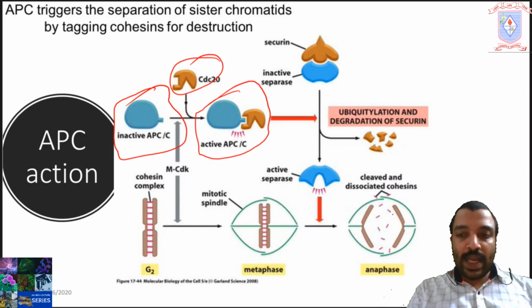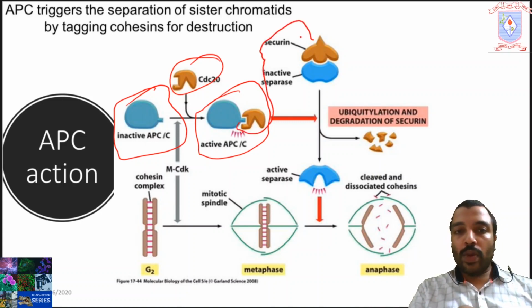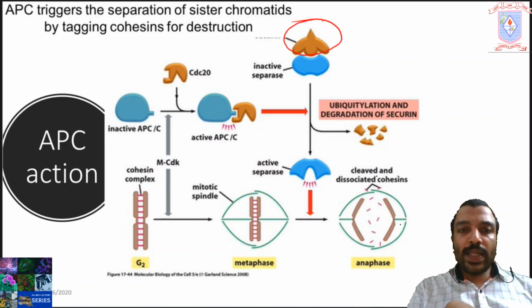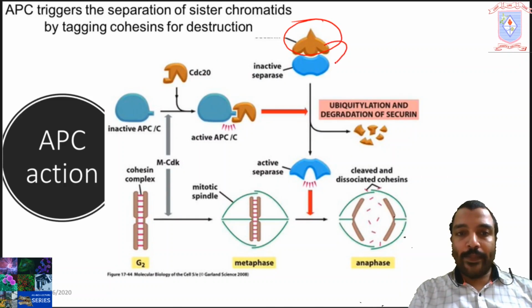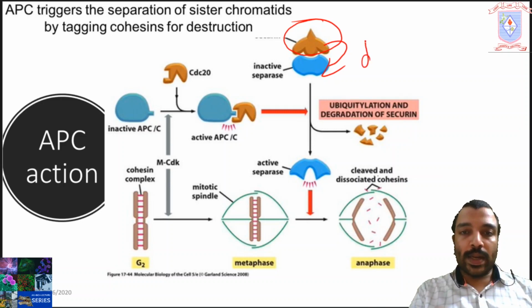The activated APC will tag the ubiquitination signal on securin protein. Then what is the function of securin protein? Securin is a protein that inactivates the separase protein by dimerizing together.